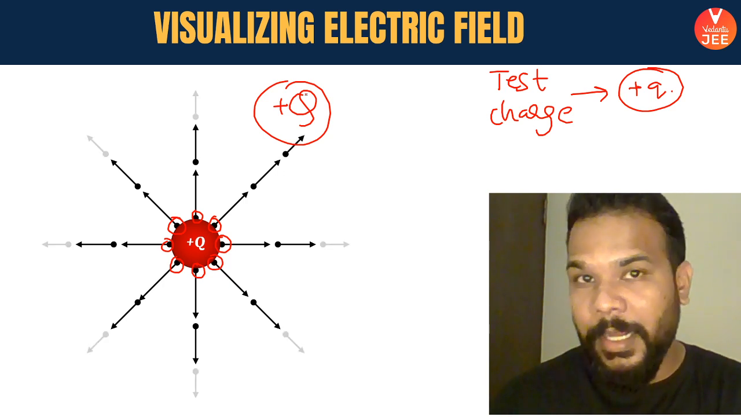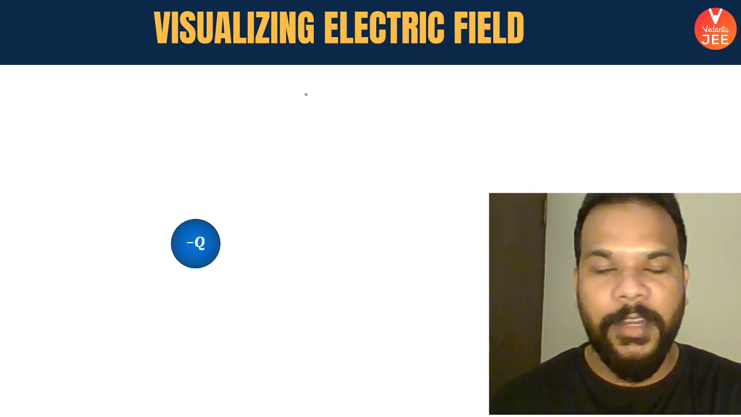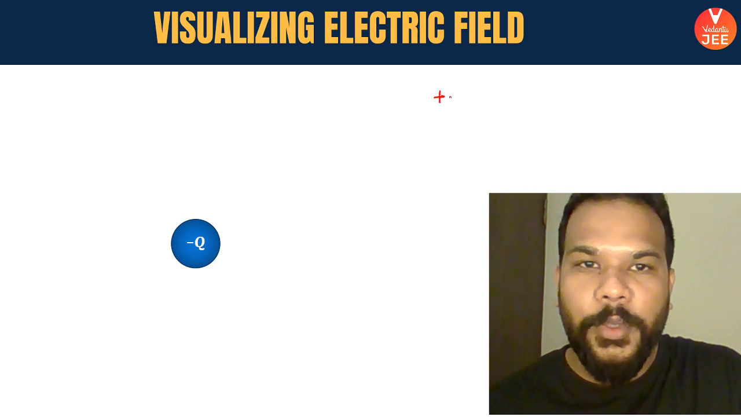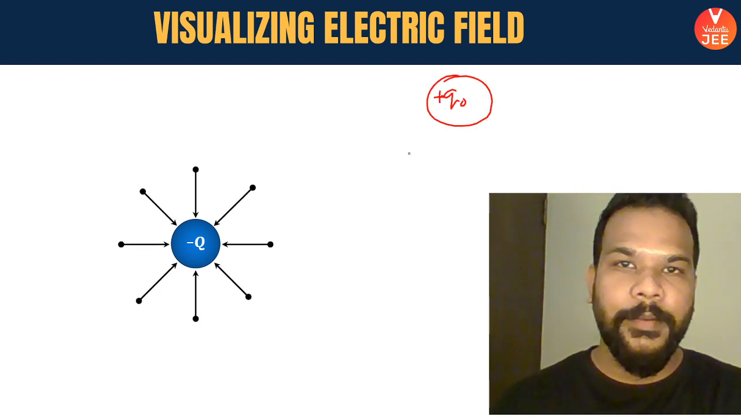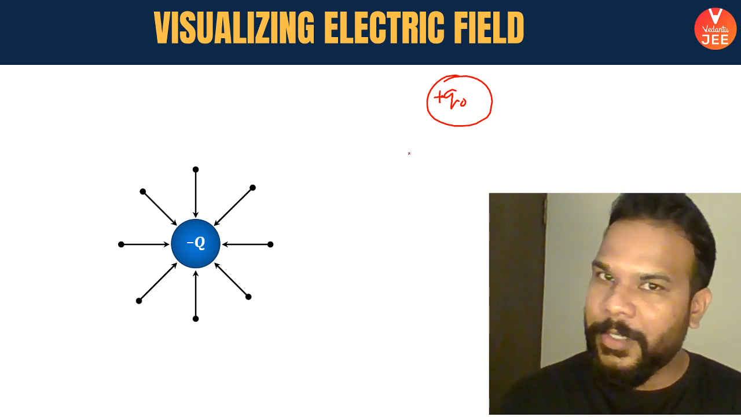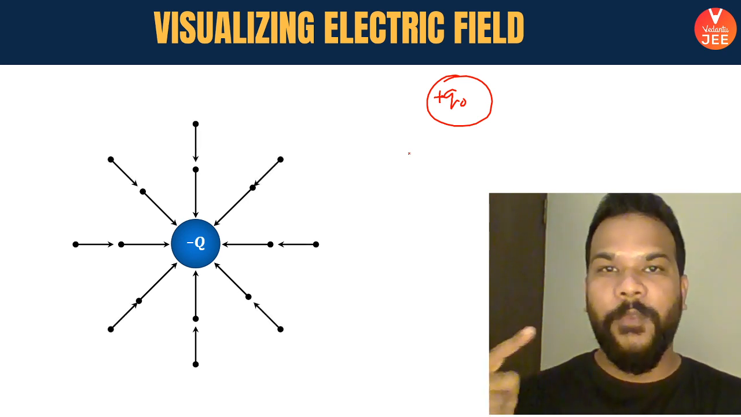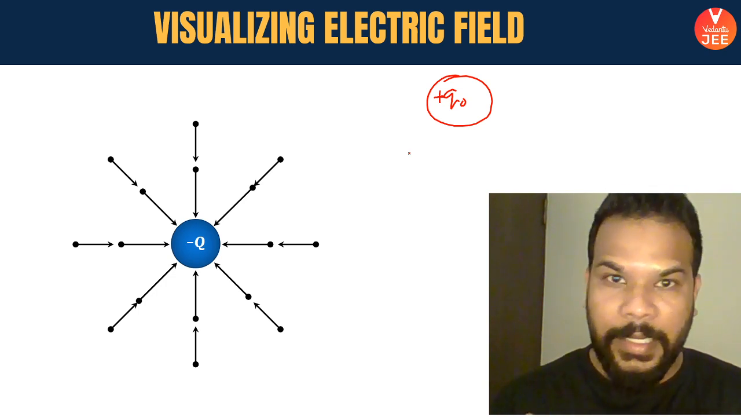Okay, so similarly let's speak about the direction of a negative charge electric field. So now this is a negative charge and I'm going to bring a positive test charge nearby it. What will happen? The test charge will be attracted towards this charge. Yes or no? That is why the direction of electric field for a negative charge will always be towards the negative charge. Are we clear with that, guys?